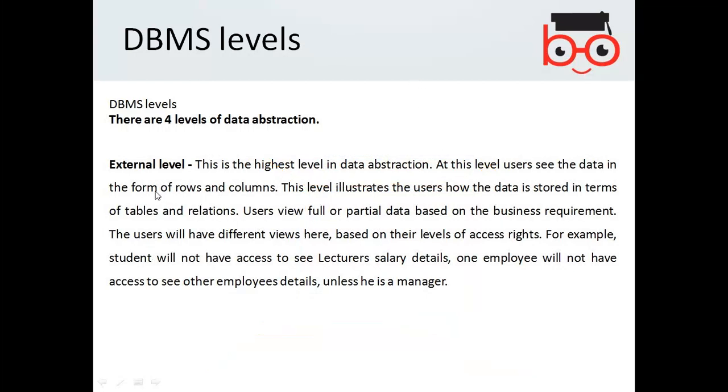The external level is the highest level in the data abstraction, in the form of rows and columns. But if you are looking at a table in, for example, MS Access, do you think the data stored on the hard drive is again in a table?